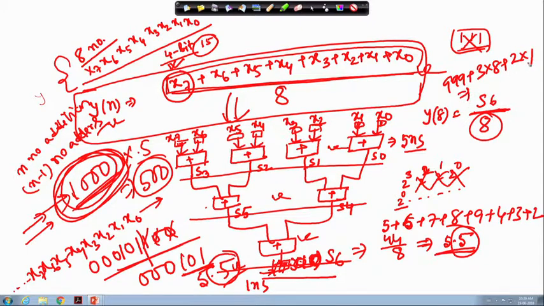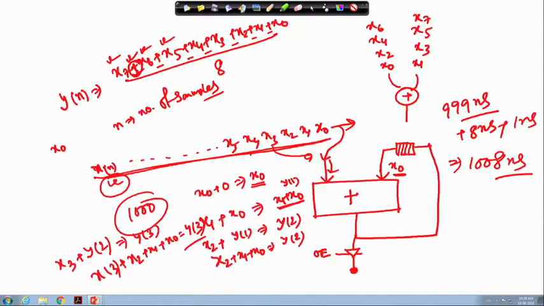That will be 1000 and then 25, so 1025. In the last lecture I mentioned 1016, so that is not the correct number. 1025 nanosecond is the correct number for that particular circuit.